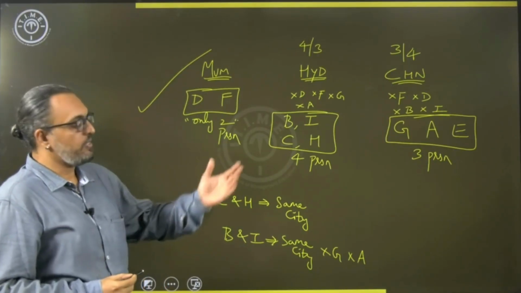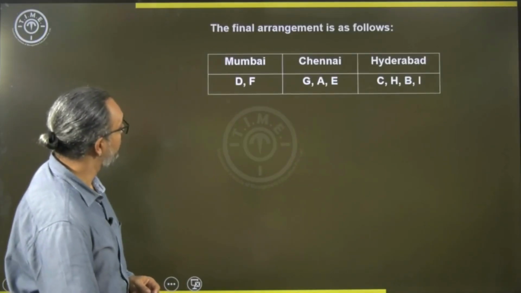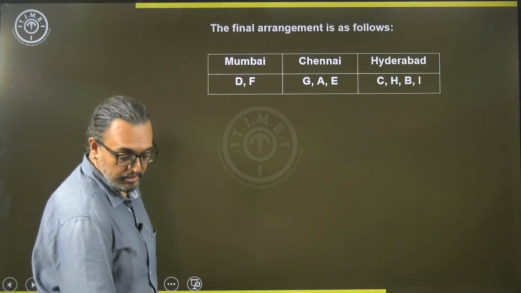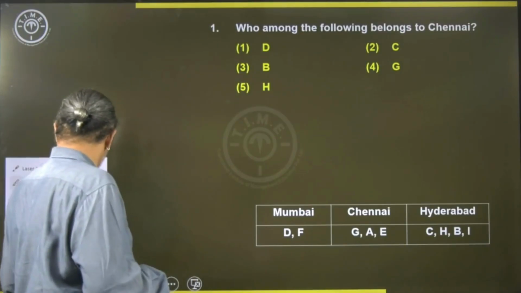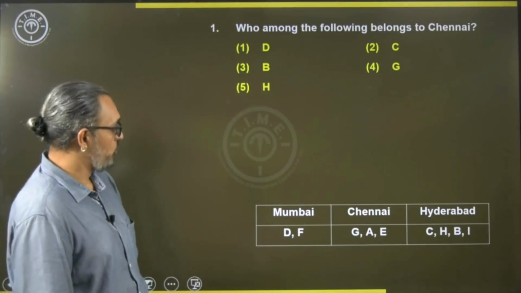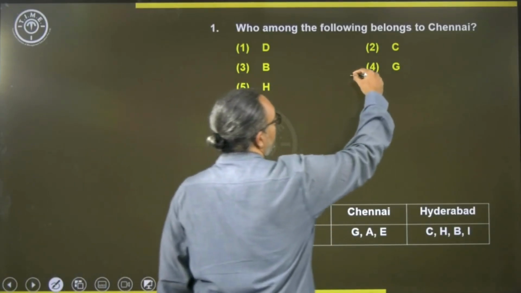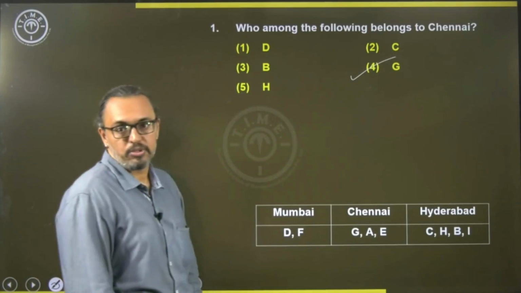So, now based on this, let us have a look into the questions. Yeah, this is the final arrangement. Now, let us look into the questions. Now, who among the following belongs to Chennai? So, from Chennai, there are 3 people, G, A and E. So, among the options, G is given to us. So, 4th option.